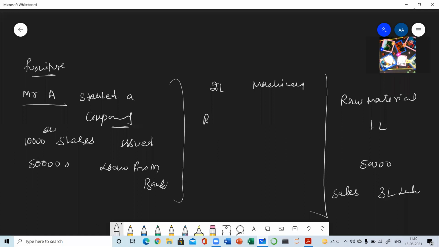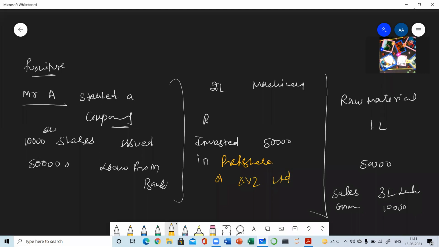Here he received some commission, rupees 10,000, as well as he invested some extra money of his business, rupees 50,000, in the preference shares of XYZ Limited.